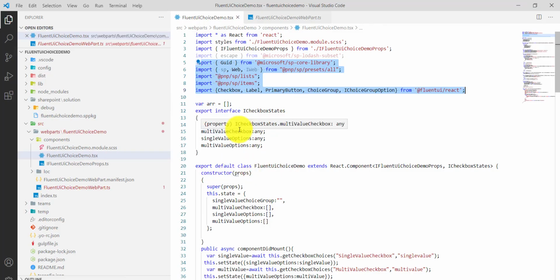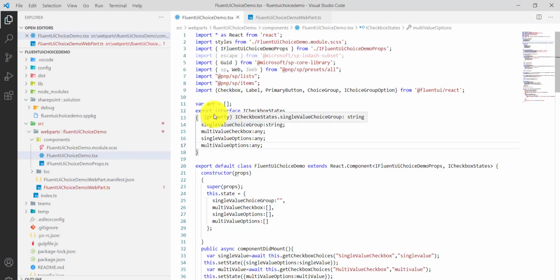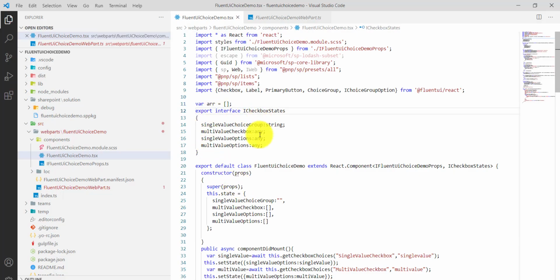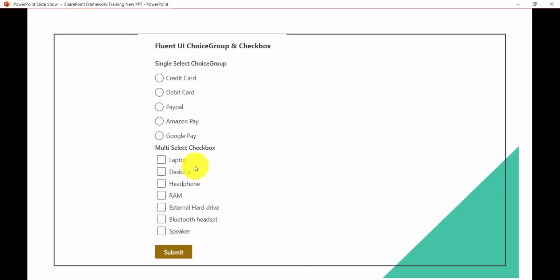The next thing we are doing here is this array, because I will show you where exactly we are using this, but this is the interface where we have the properties. You can see single value choice group, multi-value checkbox, and then single value options, multi-value options. Now, by default, when you add this web part, this value should be populated. That means all these choices will be bound to this choice group, as well as to the checkbox, and then the submit button. So we have a couple of things.